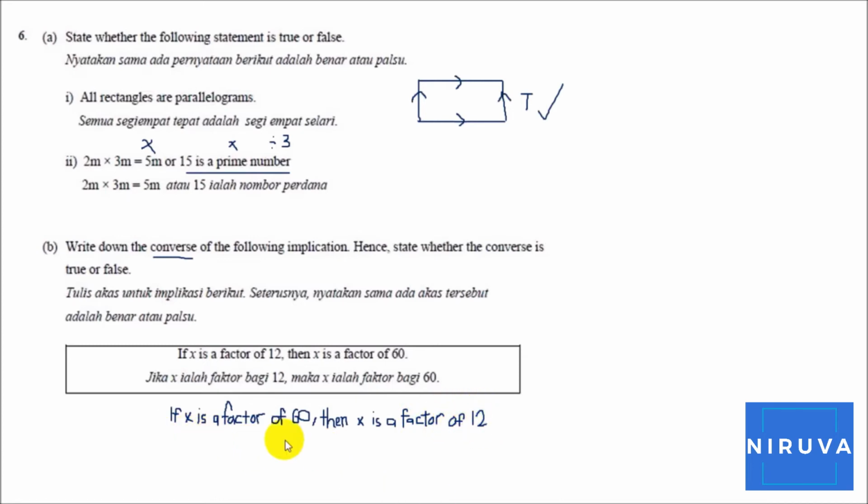But the statement, if x is a factor of 12, x is a factor of 60, is true. But the converse of the statement is false.